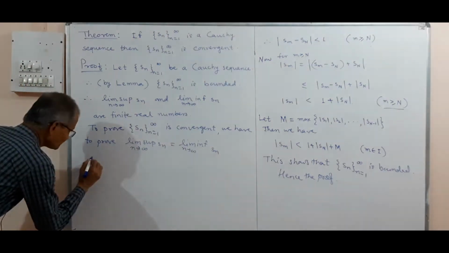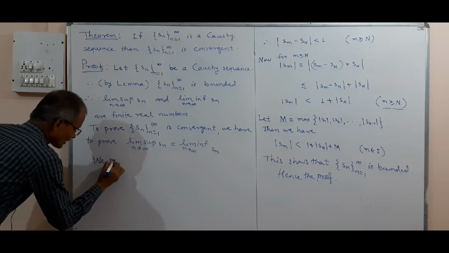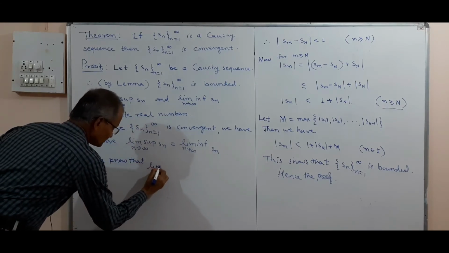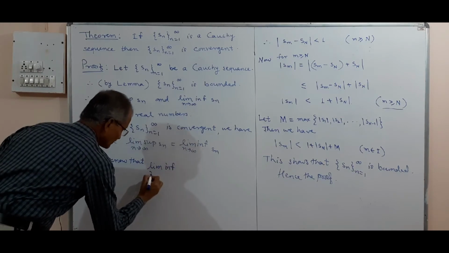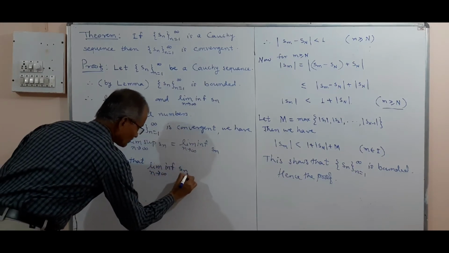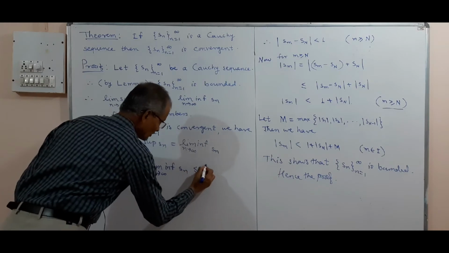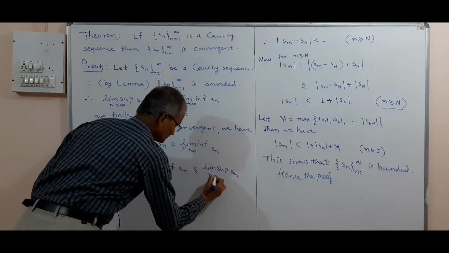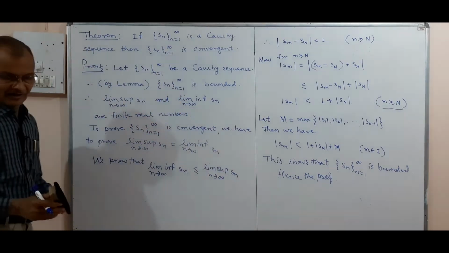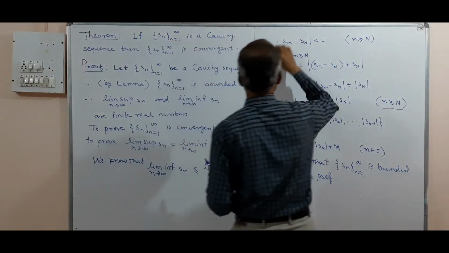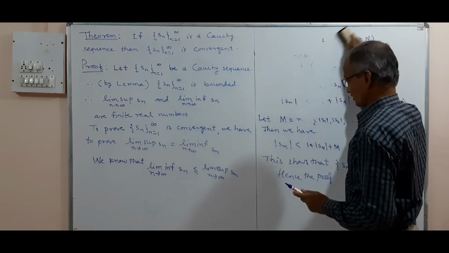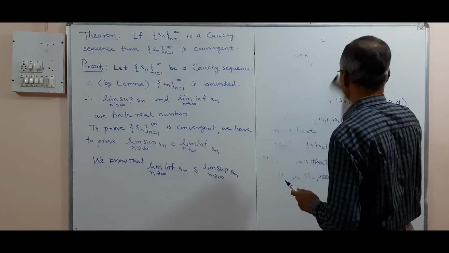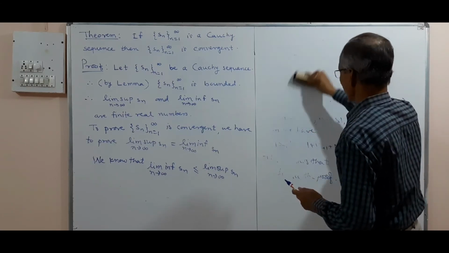This result is a known result: limit inferior is less than or equal to limit superior of a sequence.